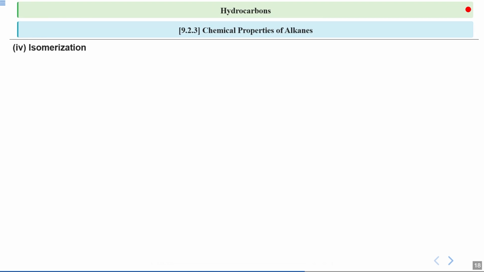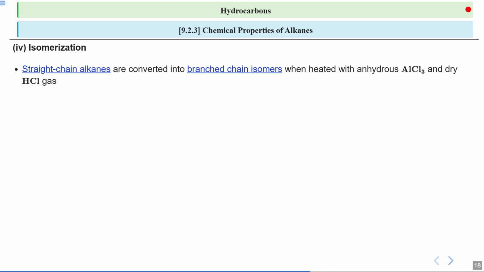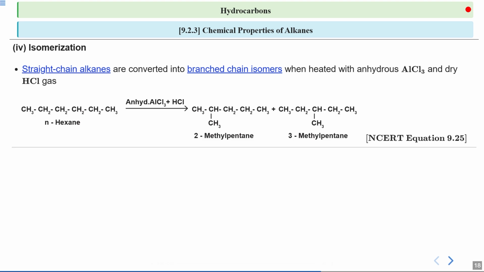Now in this section we are going to study the concept of isomerization, specifically focusing on how straight chain alkanes can be transformed into branched chain isomers. Straight chain alkanes are converted into branched chain isomers when they are heated in the presence of anhydrous aluminum chloride and dry hydrochloric gas, hydrogen chloride gas. So this reaction is a type of rearrangement where the structure of the molecule is altered without changing its molecular formula. Here we can see the example of that.